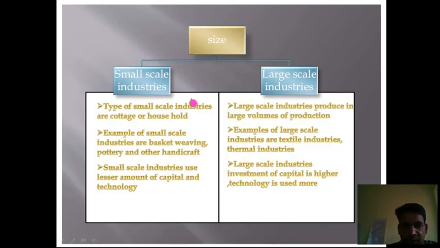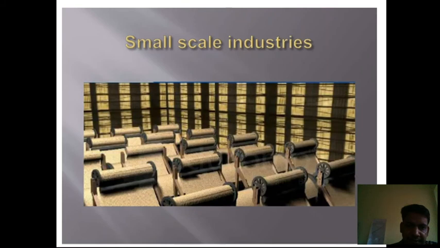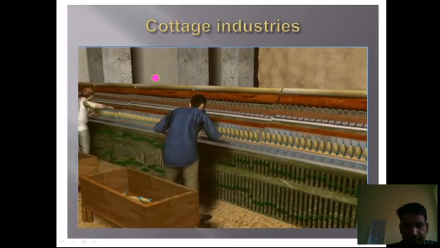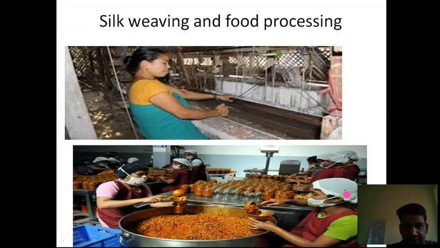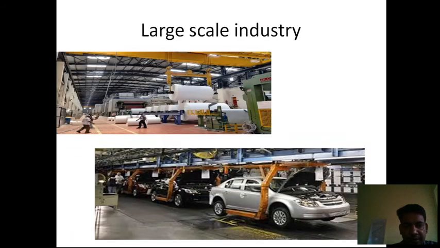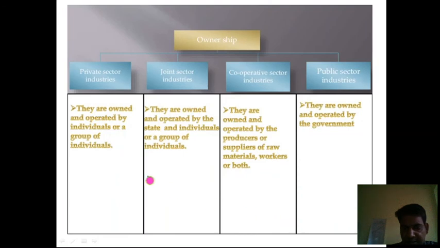In this way we can distinguish between large scale industry and small scale industries. Here you can see this is cottage industry, then silk weaving and food processing industries are the examples of small scale industry, and here you can see the automobile industry. These are the examples of large scale industry.